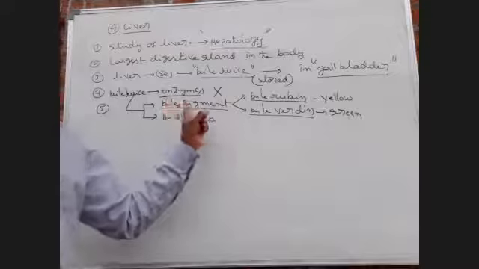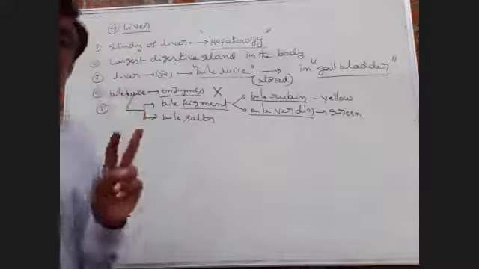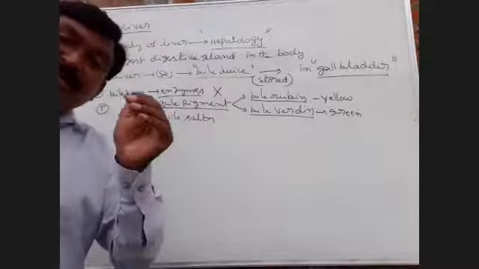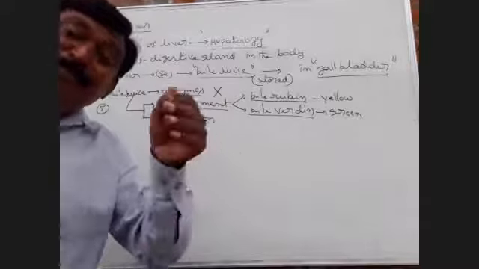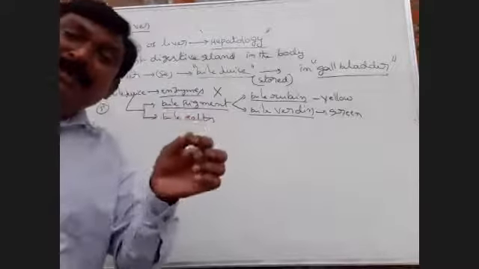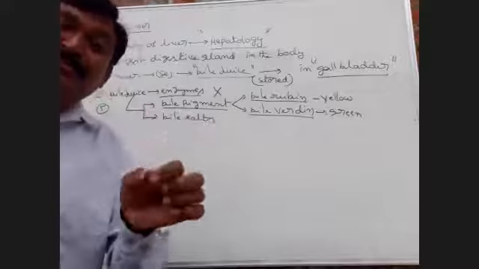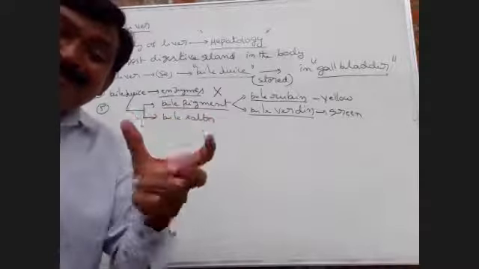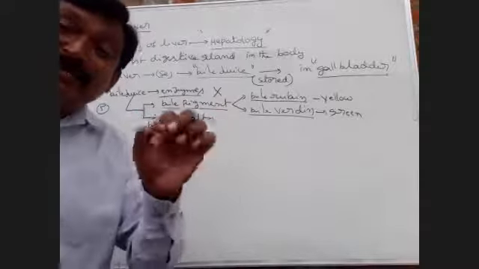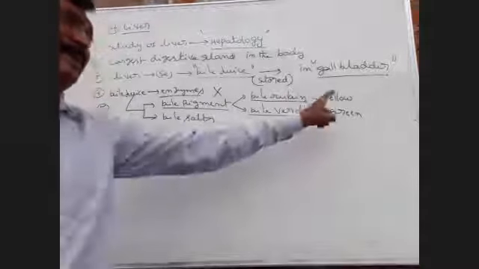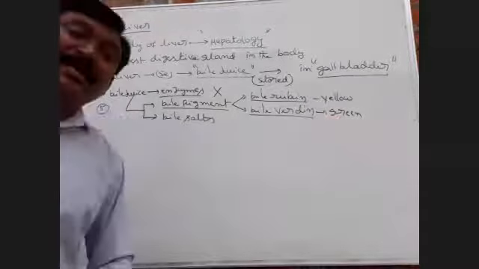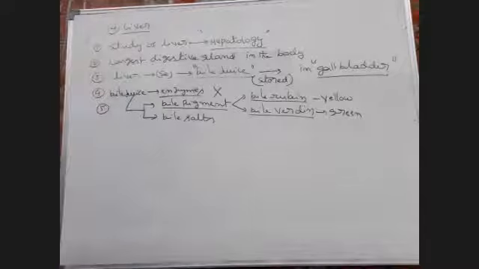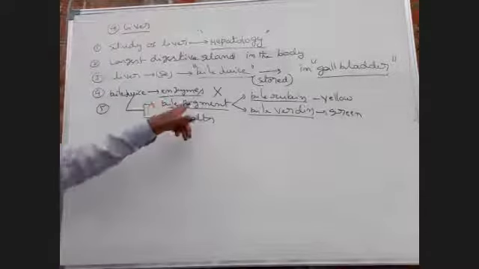These bile pigments are expelled outside through excretory products. So our excreta, nothing but excretory product, appears in yellow or greenish color. So this is about bile.